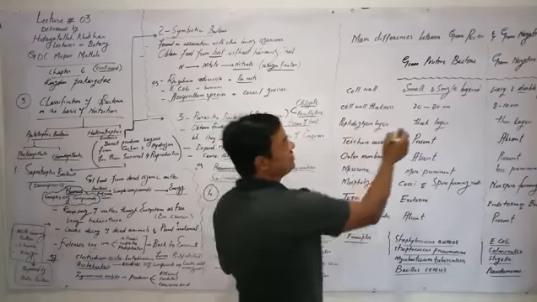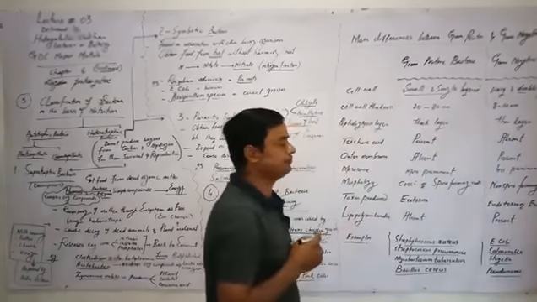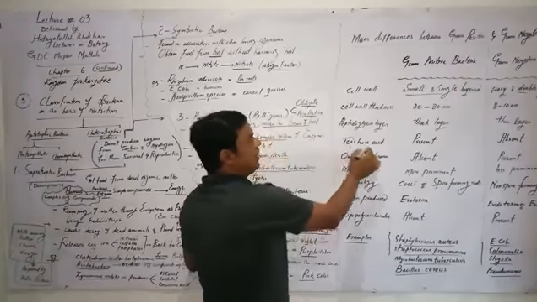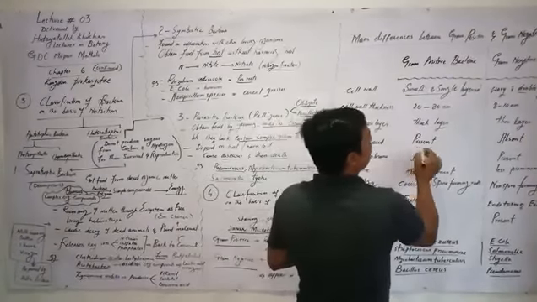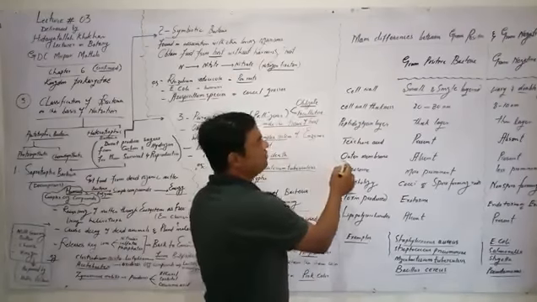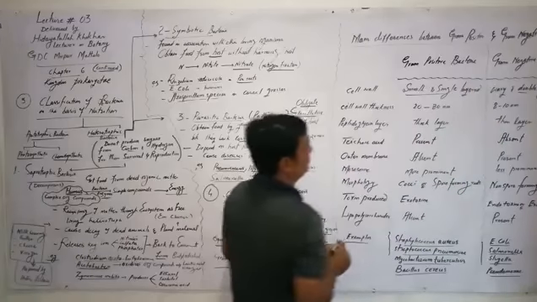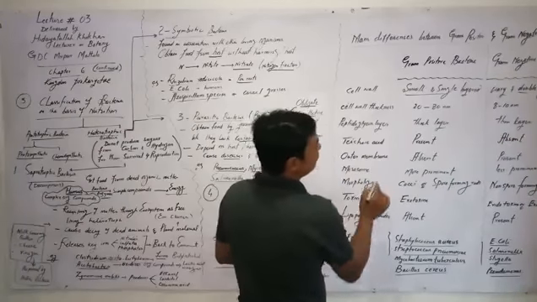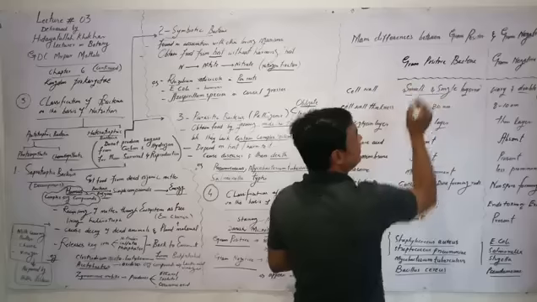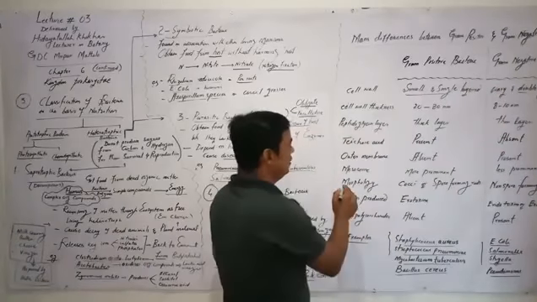Peptidoglycan layer is thick in gram positive, thin in gram negative. Teichoic acid is present in gram positive, absent in gram negative. Outer membrane is absent in gram positive, present in gram negative. Mesosome is more prominent in gram positive, less prominent in gram negative.